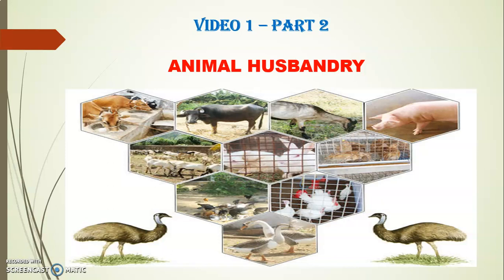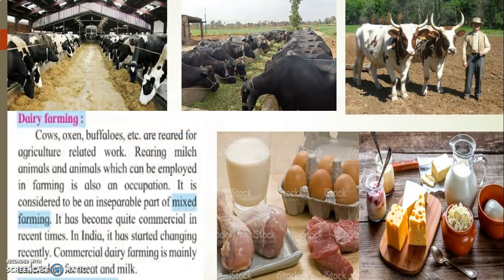So let us understand what animal husbandry means. The first topic which we are going to cover is dairy farming. Dairy is a word related with milk products. All the milk products which you get are from milk, just like milk, dahi, that is curd, cheese, paneer, butter, ghee. These are all the products which are available in a dairy. Now, what is dairy farming?